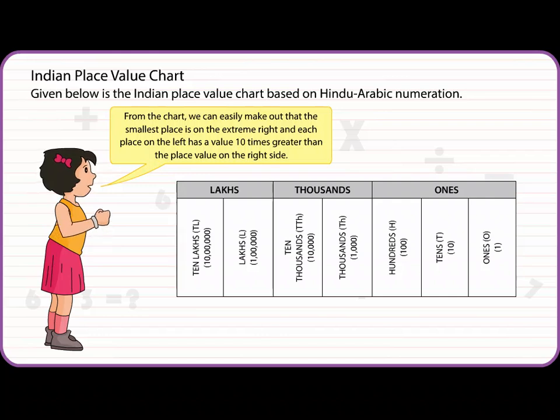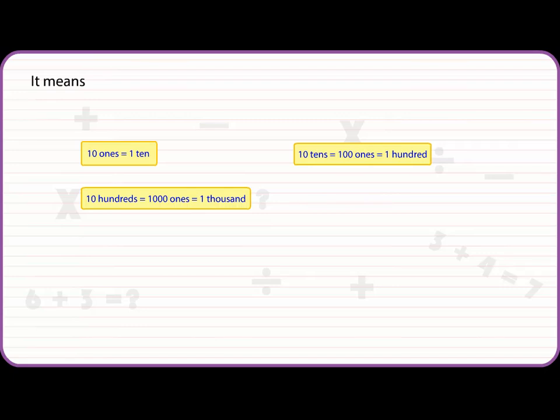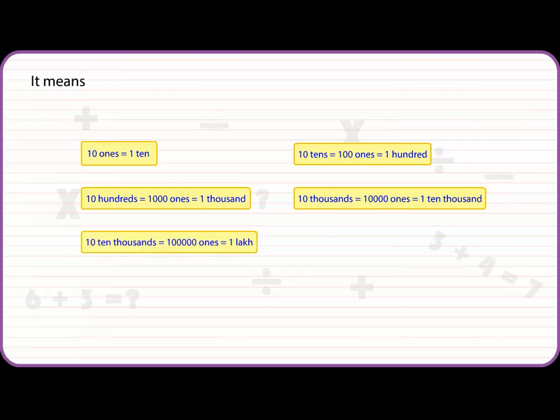From the chart, we can easily make out that the smallest place is on the extreme right and each place on the left has a value 10 times greater than the place value on the right side. It means 10 ones is equal to 1 ten, 10 tens is equal to 1 hundred, 10 hundreds is equal to 1 thousand, 10 thousands is equal to 1 ten thousand, 10 ten thousands is equal to 1 lakh.